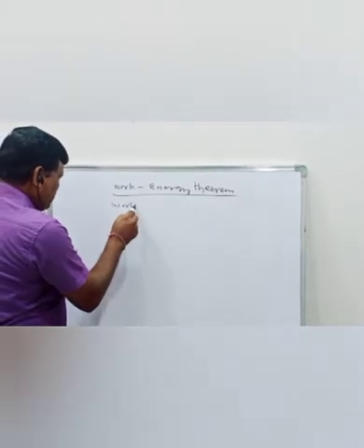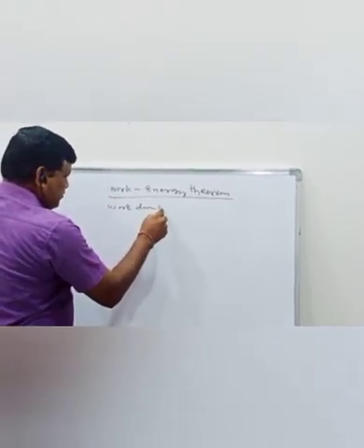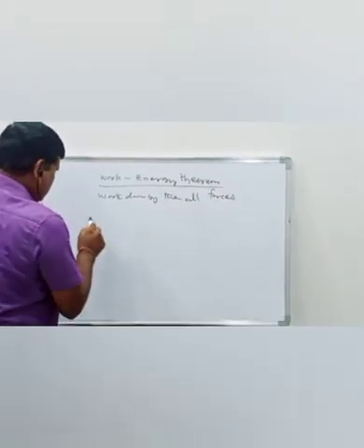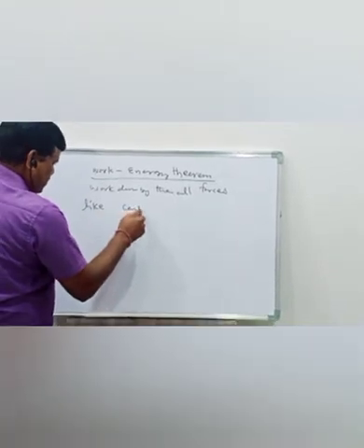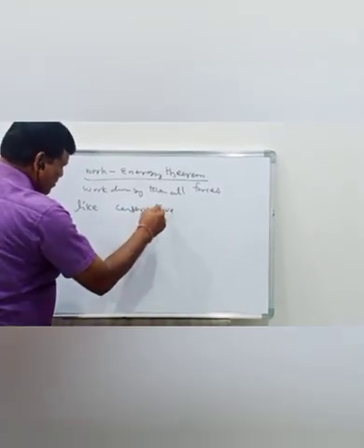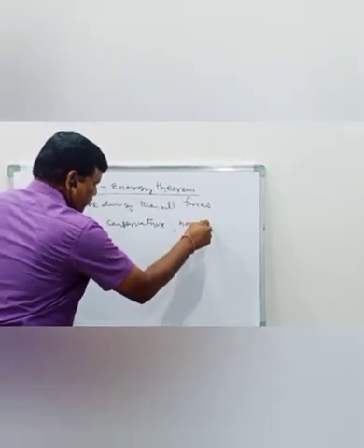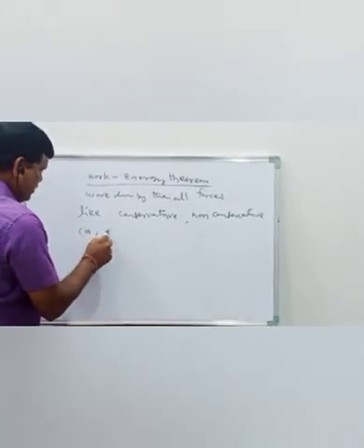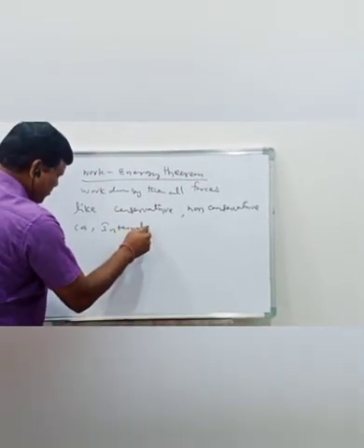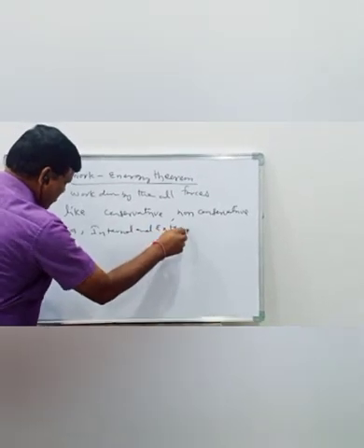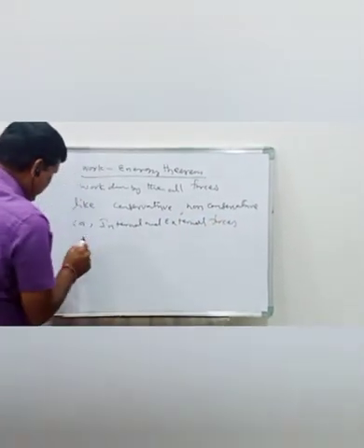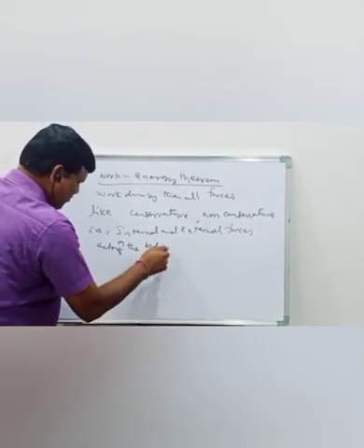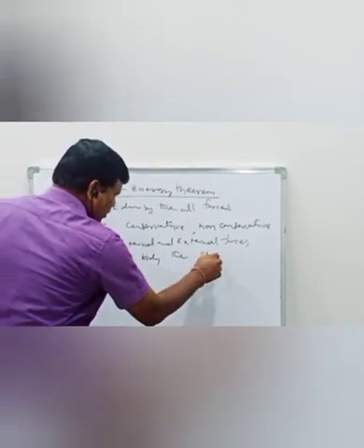Work done by all the forces, like conservative, non-conservative, or internal and external forces acting on the body, then a change in kinetic energy takes place.